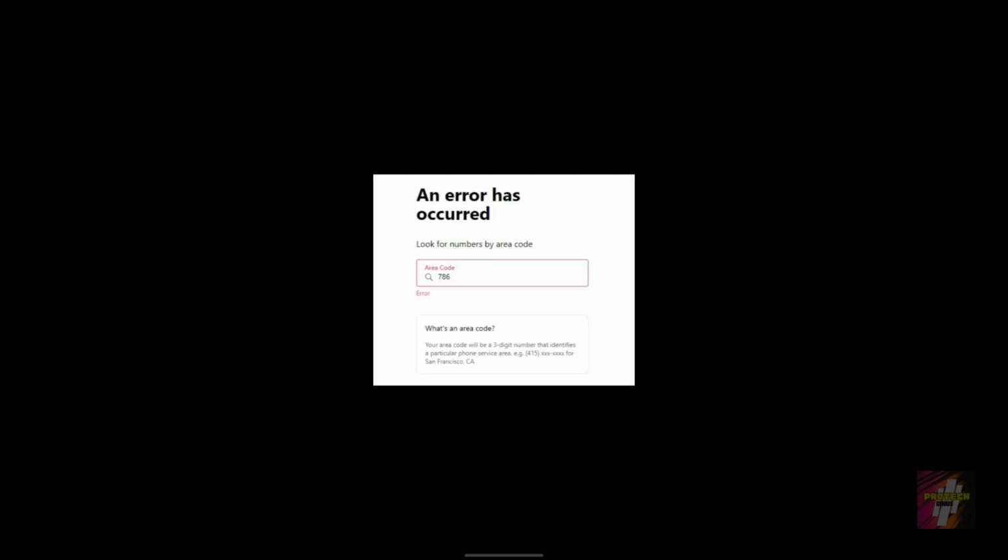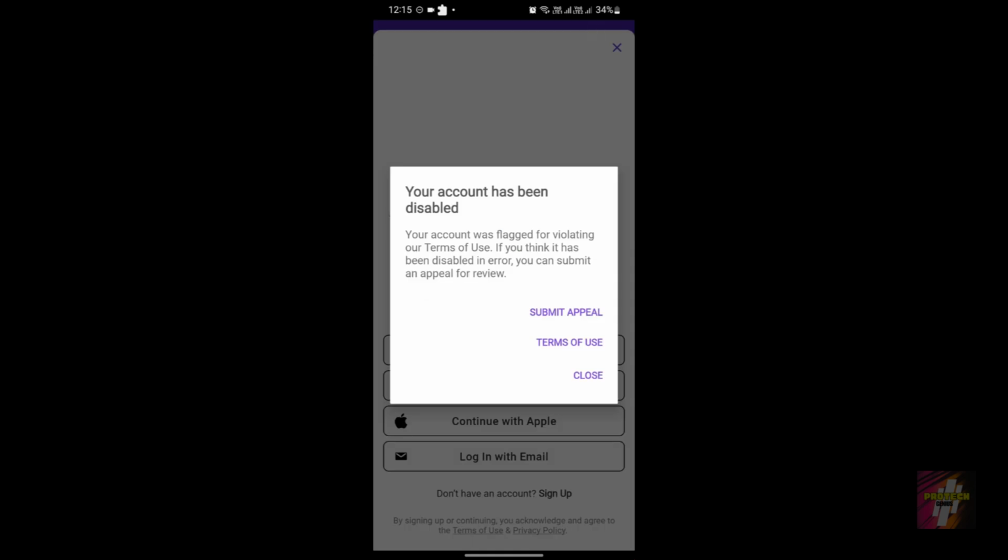The third error is when you are going to choose or designate an area code. An area code is a 3-digit number which will show which area you are from. For example, if you choose your area code to be 315, then it would mean that you are from New York, etc. Now, the fourth and final error is the your account has been disabled error.